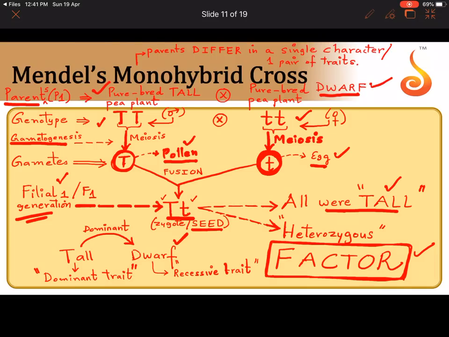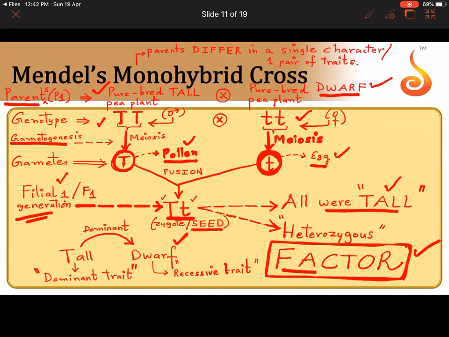Why was he surprised? He said, while crossing I took a tall and a dwarf plant, but in the offspring all of them are tall. So he said tall is dominant over dwarf. And he said that none of the plants were intermediate in height. They were not in between in height. That means something unchanged is being passed on. And what did he call that unchanged unit that was passed on? He called it as factor.